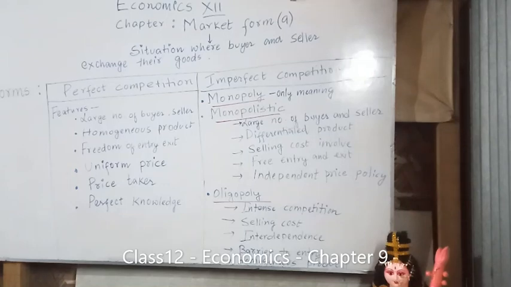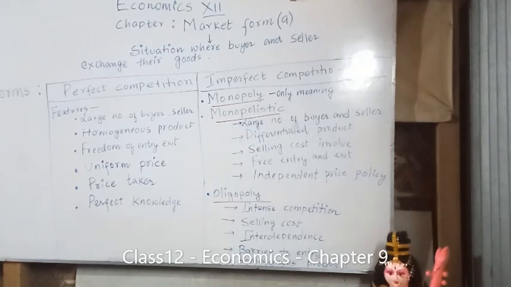If you go to the second point, homogeneous product. Homogeneous product means identical product. All the firms under perfect competition produce homogeneous or identical commodities. The firms under perfect competition always go for selling identical products. They don't go for producing or selling unique products. They sell only those products which are identical.